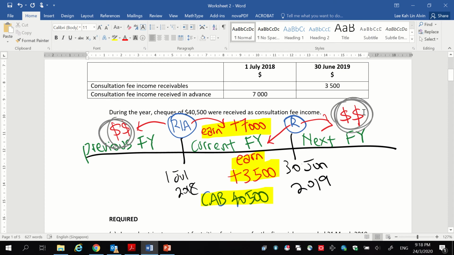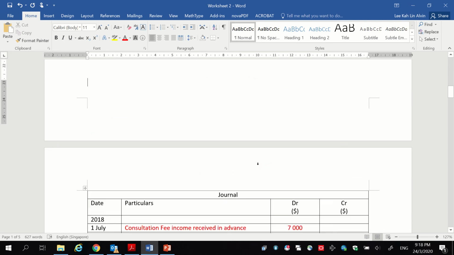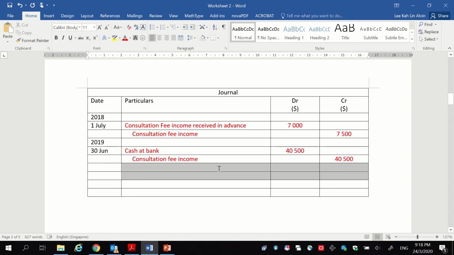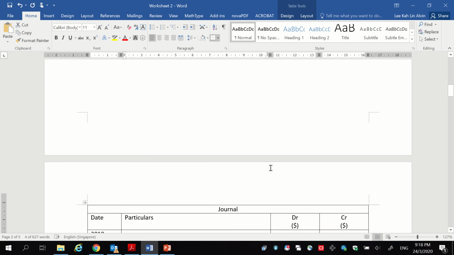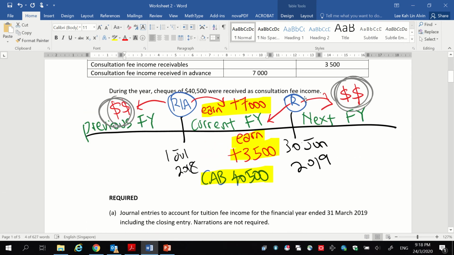We will receive the money next year, but that is not our concern. Our concern is always whether we earned this income this current financial year. And we did earn this, and that is why we will plus the income again, which is crediting consultation fee income 3,500. And why are we crediting it? Because of consultation fee income receivable.